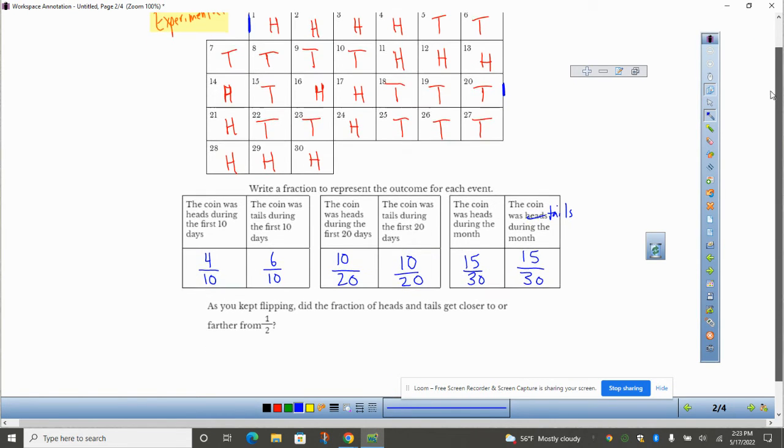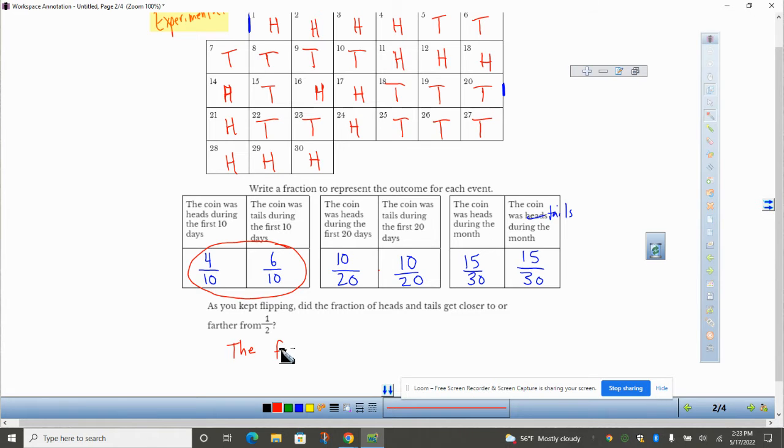All right, it says after you kept flipping, did the fraction of heads and tails get closer or farther from 1/2? Well, you look here, when we started, these weren't exactly a half. We got heads less than half, we got tails more than half during the first 10 days. But as we went on, you can see that after 20 days, it was exactly half. And after 30 days, it was exactly half. So we could say the fraction got closer to a half.